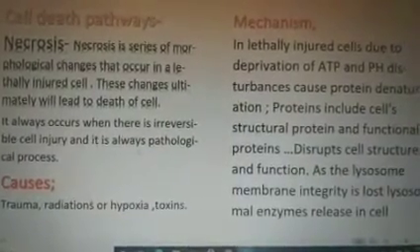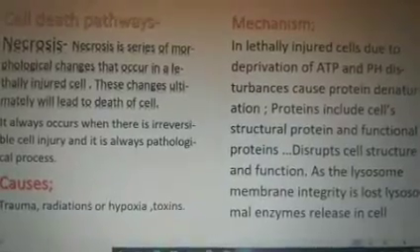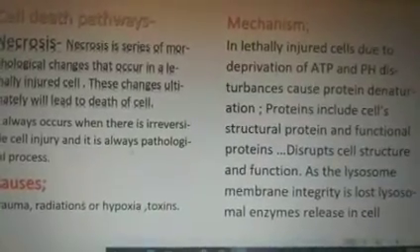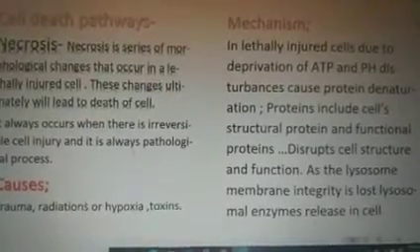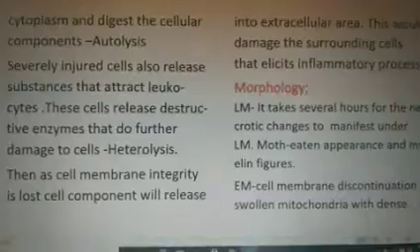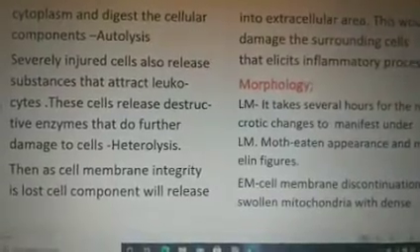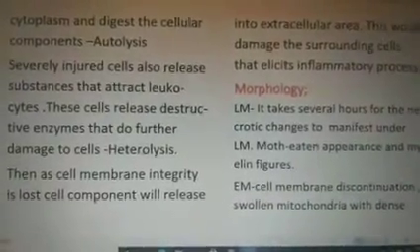Protein denaturation will also disturb the membrane integrity, and that will cause the lysosomal enzymes to be released into the cell cytoplasm, where they digest the cellular components, that is autolysis.